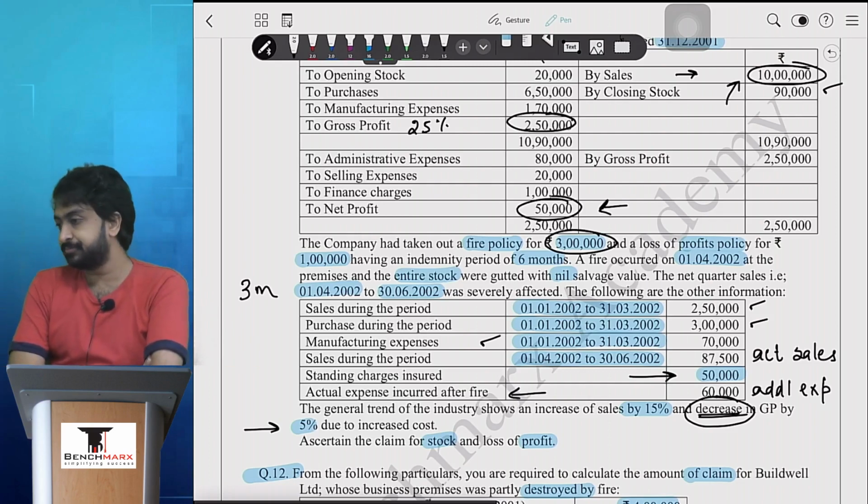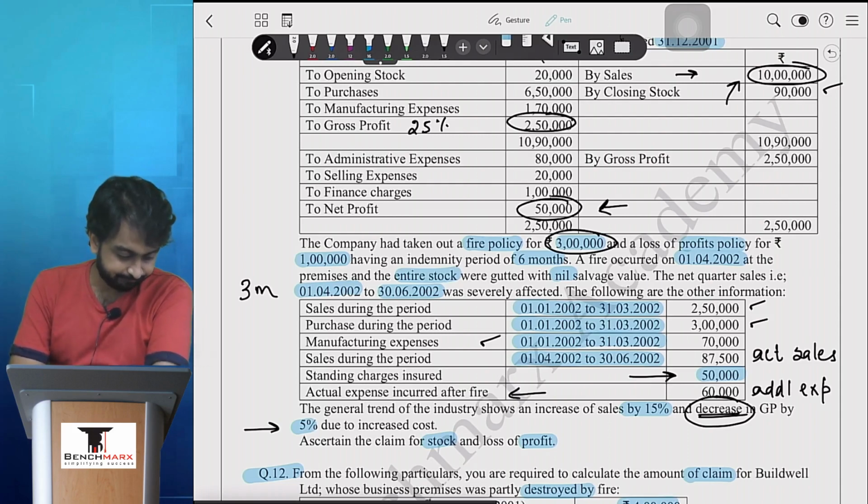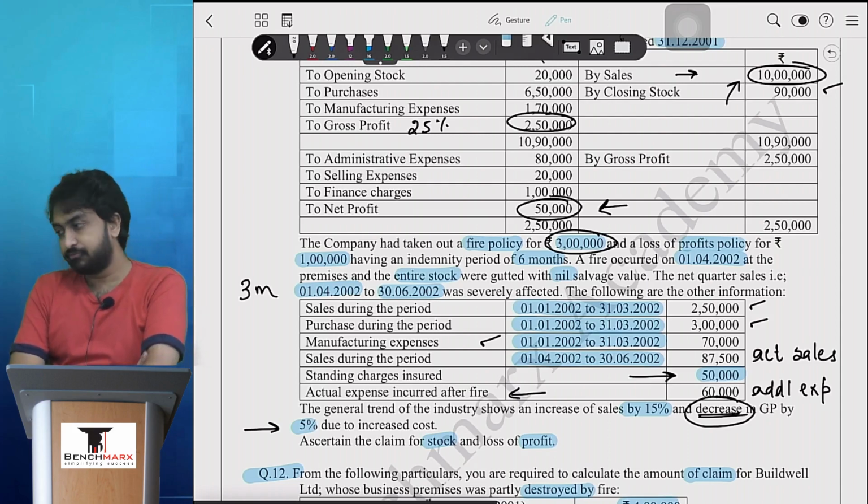ये भी important है, strike नहीं होता. Has the question told standing charges insured कितना है? Yes, कितना है? 50. Has the question said what are the total standing charges?